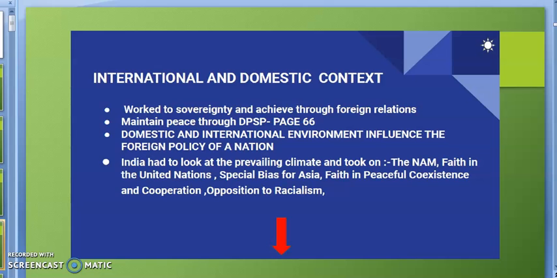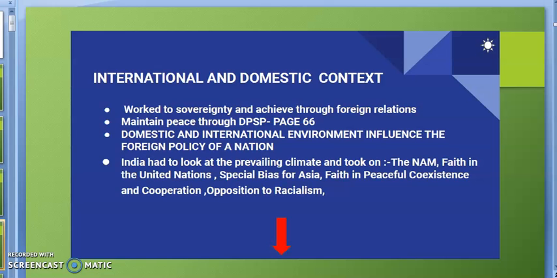India was born, you can say, in such an international context, and India also had to establish democracy inside the country. India was also facing the problem of poverty, unemployment. Many problems were there in India.